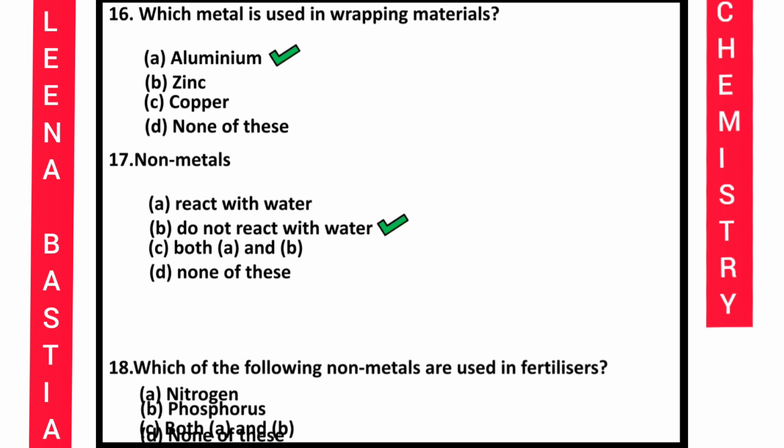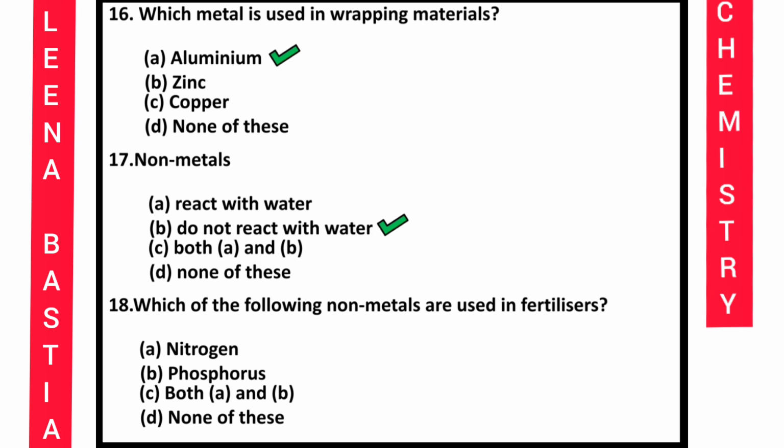Okay. Question number 18. Which of the following non-metals are used in fertilizer? Options are nitrogen, phosphorus, both A and B, none of this. The answer is both A and B. You have studied in your first chapter, the crop production chapter, one of the fertilizer names is NPK. N stands for what? Nitrogen, P is phosphorus, K is potassium. But here it is asked for non-metals. So nitrogen and phosphorus, potassium is a metal. Okay.